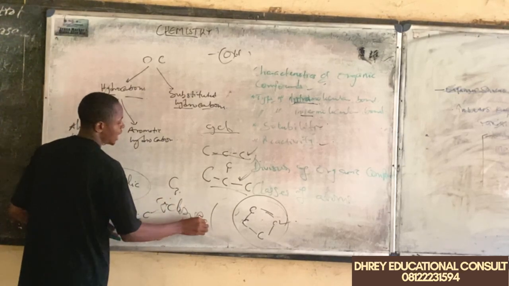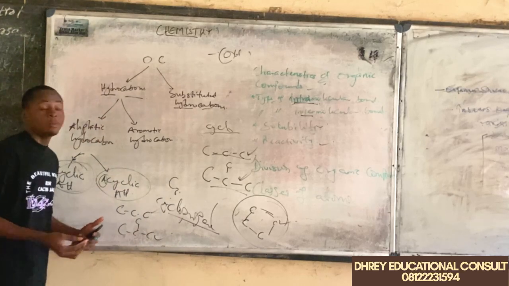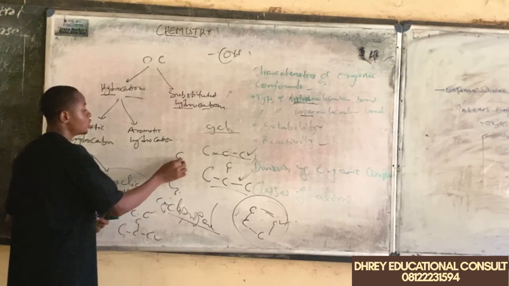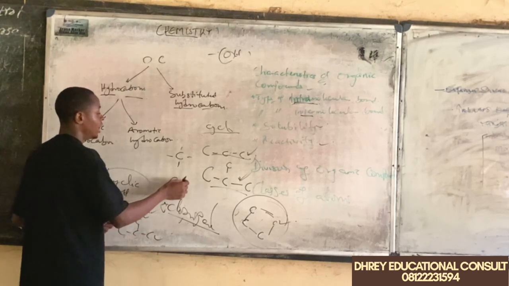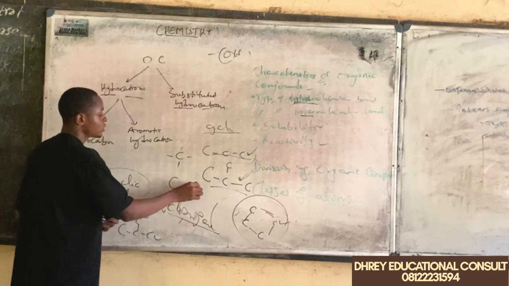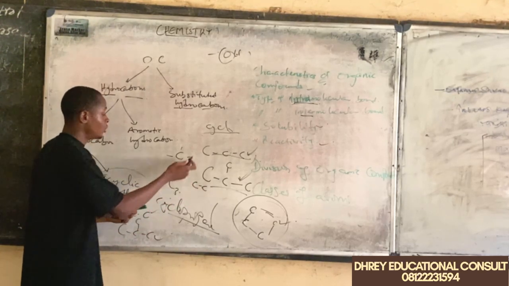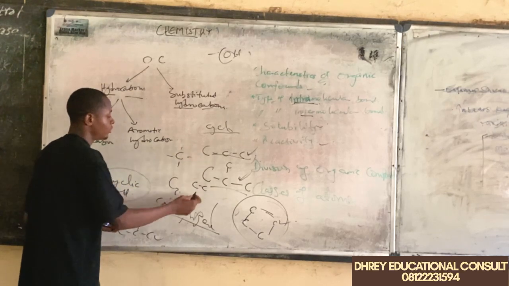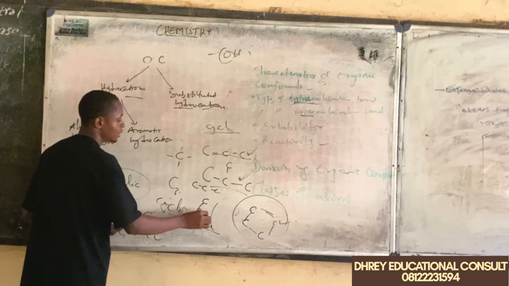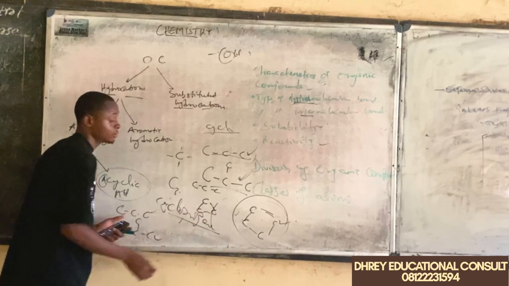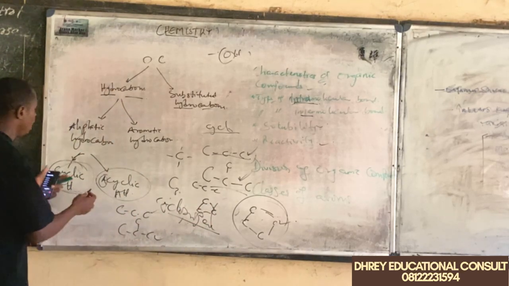So the first member of the cyclic hydrocarbon is what we know as the cyclopropane. And this is easily understandable, because if we have the methane, there's no way we can cycle this because it has only one carbon. If we have the ethane, there's no way we can put this into a ring format. The only first member that we can put into a ring format is the propane, which we can have as this, as this, as this, and as this.